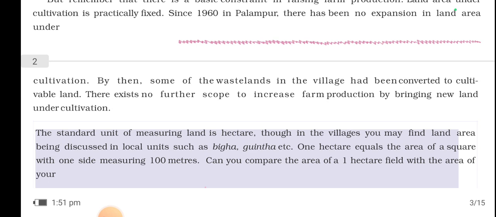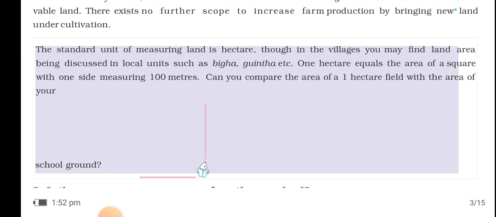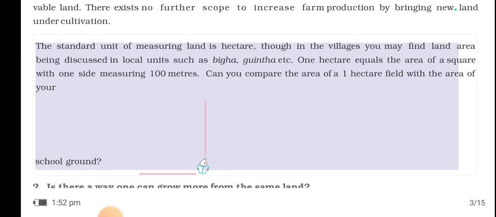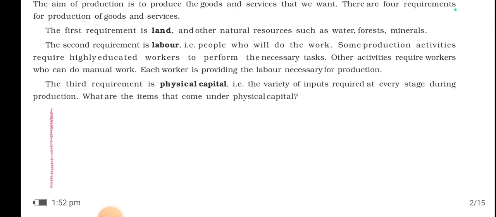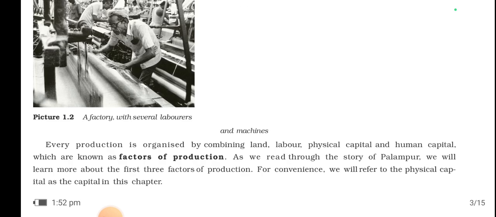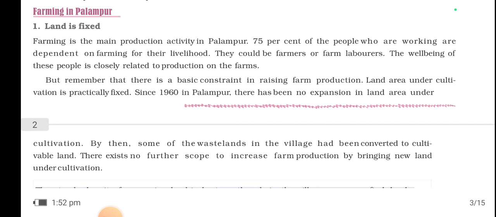There exists no further scope to increase farm production by bringing new land under cultivation, because most of the wasteland in the village had been converted. Okay, now standard unit, now this is also very important. These boxes, don't leave this, okay, because from these boxes also you may get questions.